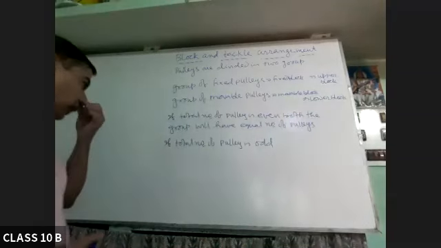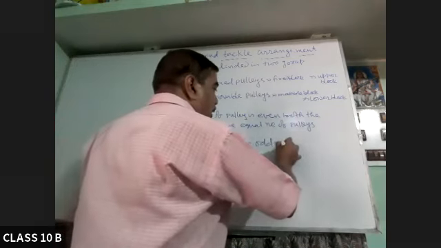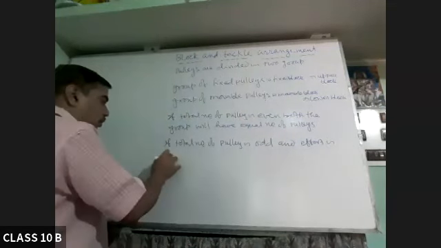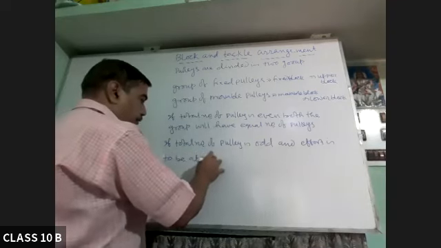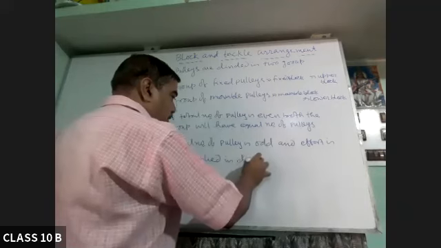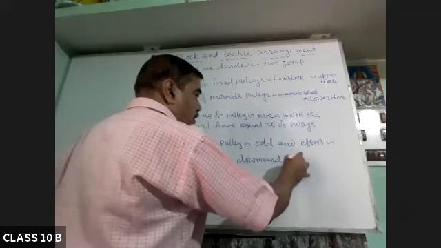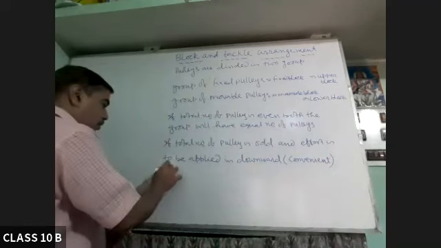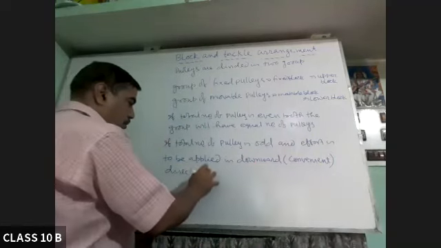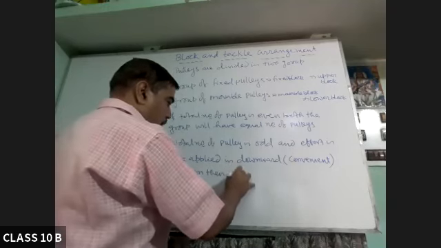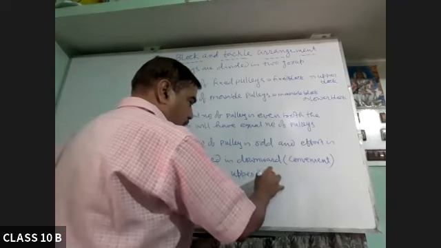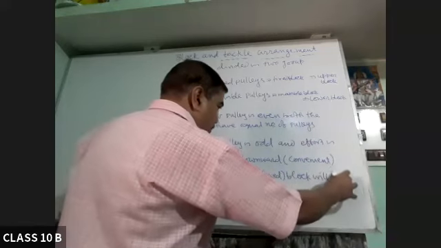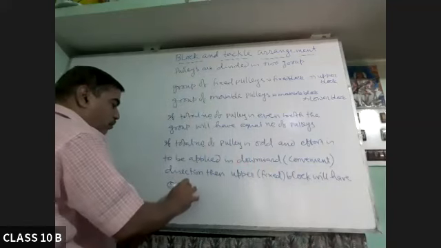So generally, if the total number of pulleys is odd and the effort is to be applied in the downward direction, which we call convenient, then the upper block or fixed block will have one more pulley.